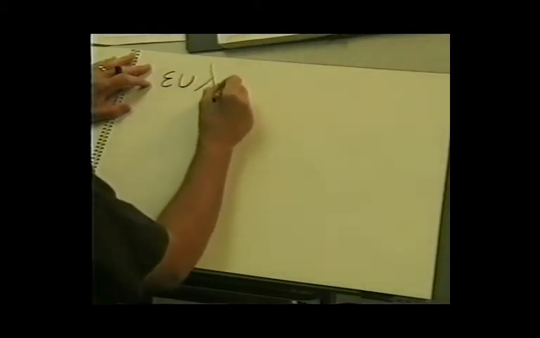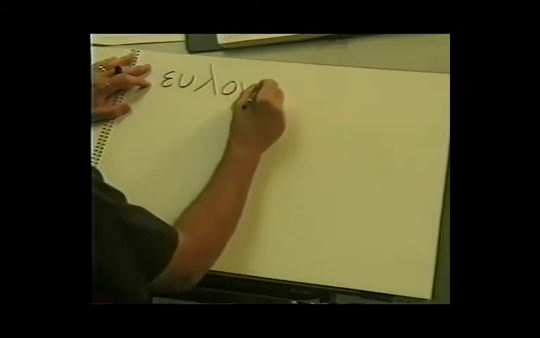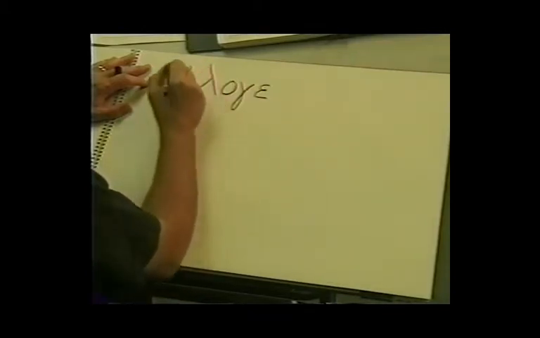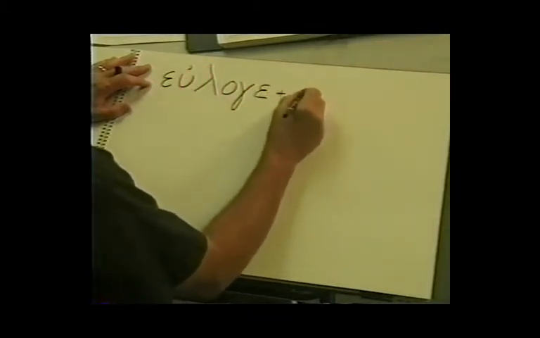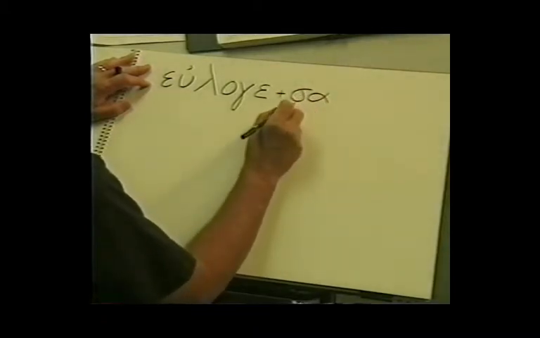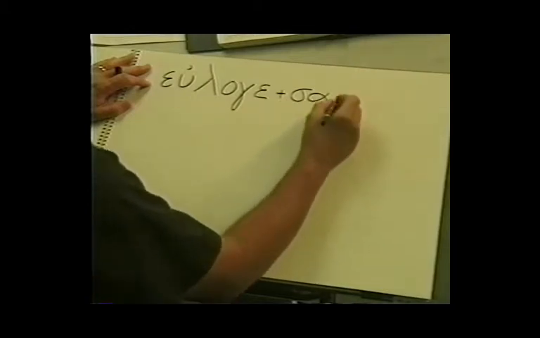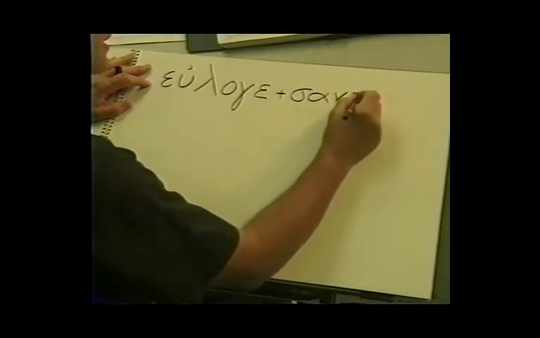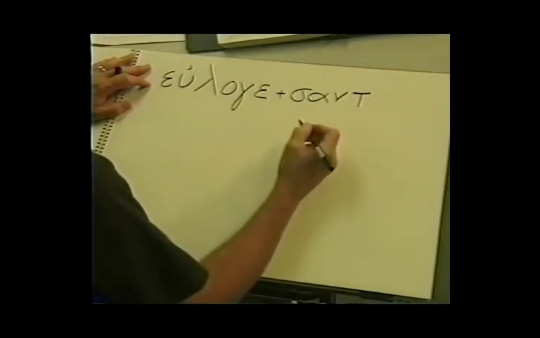If I wanted to create an aorist participle out of eulogeo, let's see how that would happen. My stem is euloge, and if I want an aorist active participle, this is a first aorist, so I've got my sigma tense indicator, alpha connecting vowel, active participle indicator.